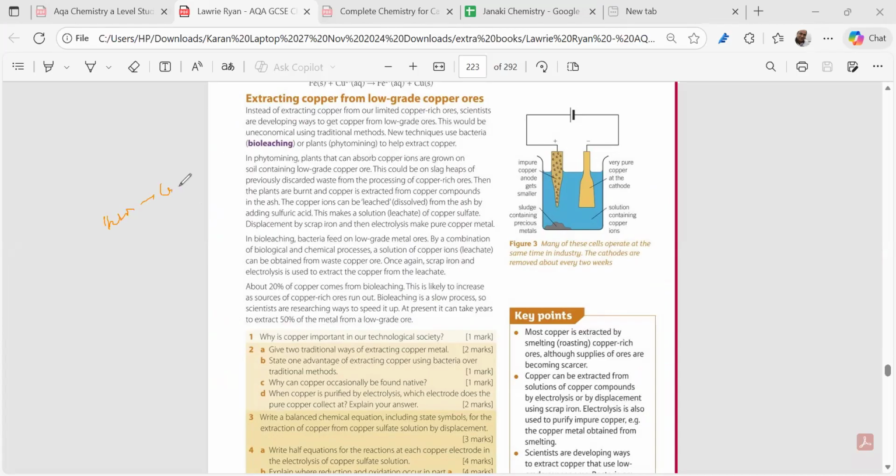The 1 to 4th step is same, right? H2SO4 adding, we are getting copper sulfate. Copper sulfate, we are adding scrap iron. We are getting iron sulfate plus copper. This copper is not pure. So we do electrolysis to purify it. That's it. Is it clear?